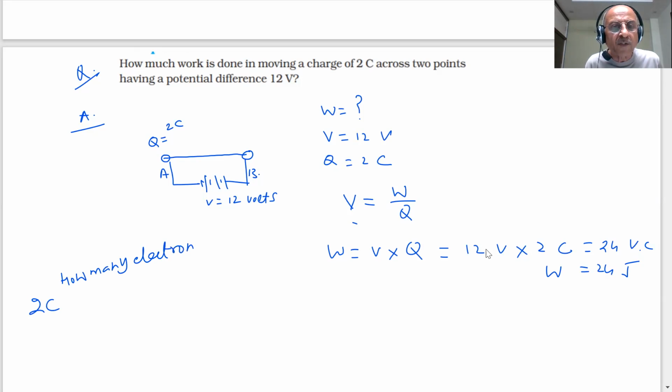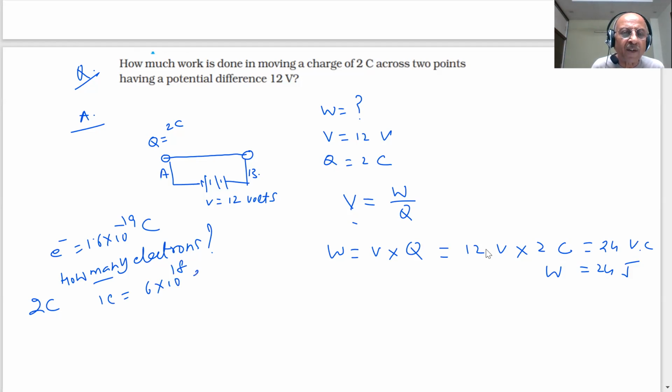You have 30 seconds to answer the question. How many electrons are moving? You have 2 coulombs. You know the charge of 1 electron is 1.6 into 10 minus 19 coulomb. So 1 coulomb has 6 into 10 power 18 electrons. And if you are moving a charge of 2 coulombs, how many electrons? 2 into 6, so 12 into 10 power 18 electrons are moving from point A to point B.